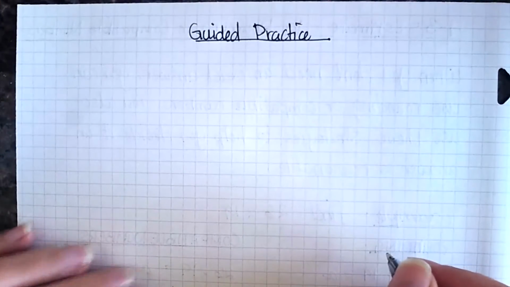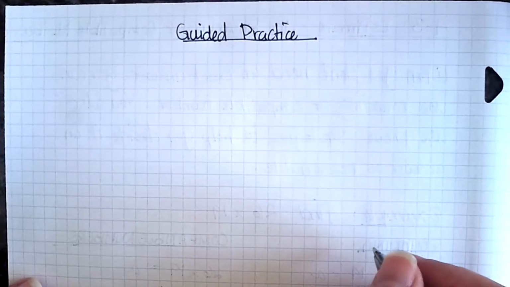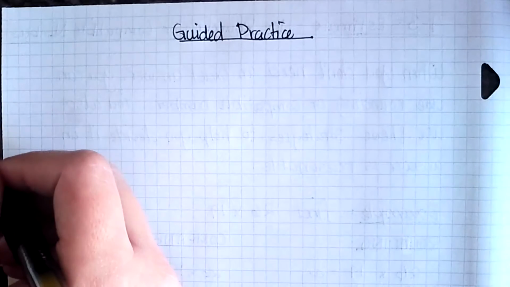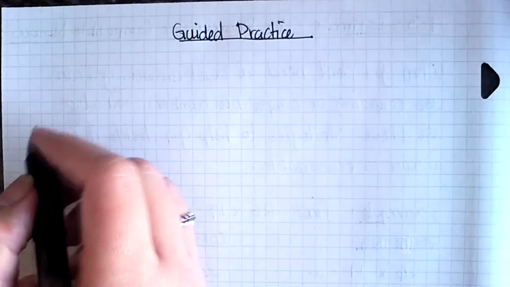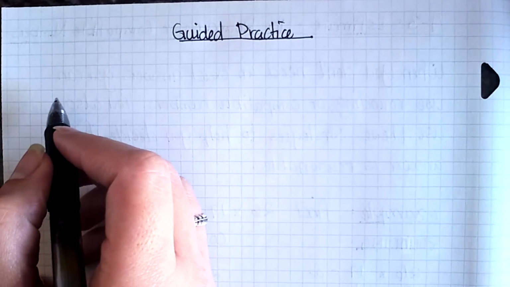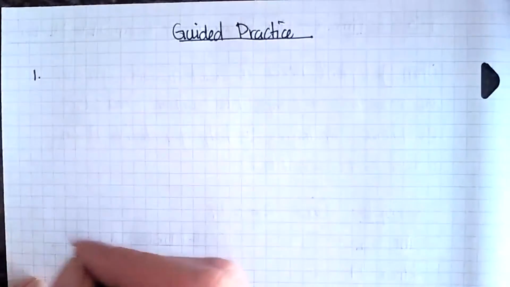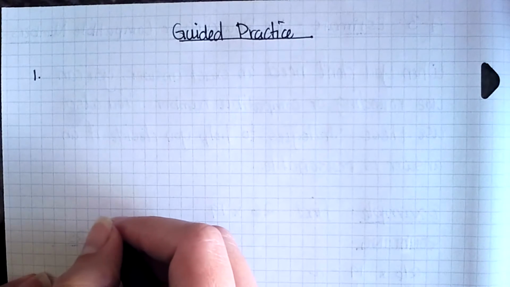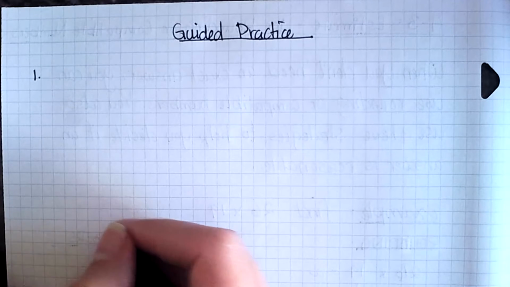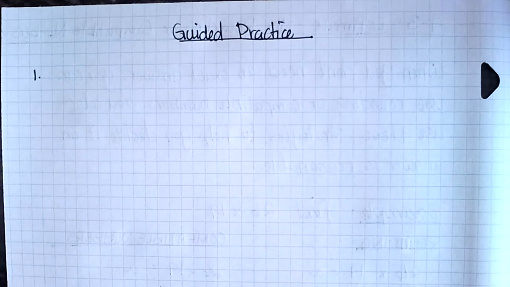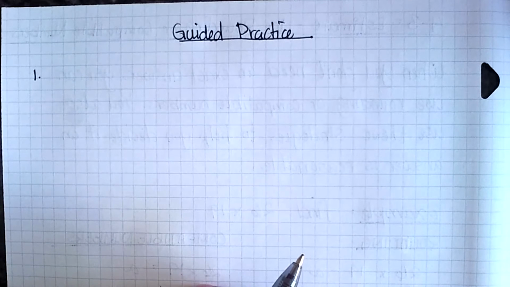Now remember, you can use these strategies anytime to double check your work, even if you solved it the regular way. If you want to estimate with either one of these strategies, you can do that to check and see if your answer is reasonable. So let's take a look at number 1. It says, in the example on the previous page, how do you know you only need an estimate and not an exact answer? So they were asking us, let's go back and we'll take a look.